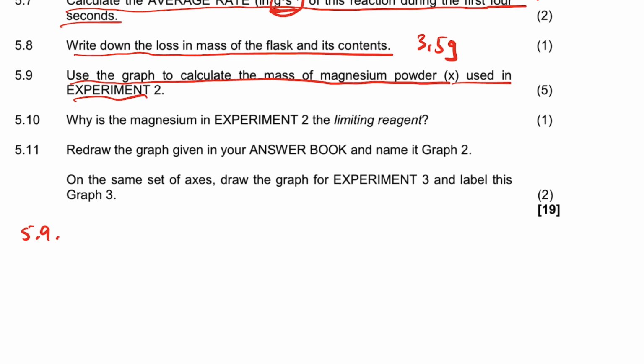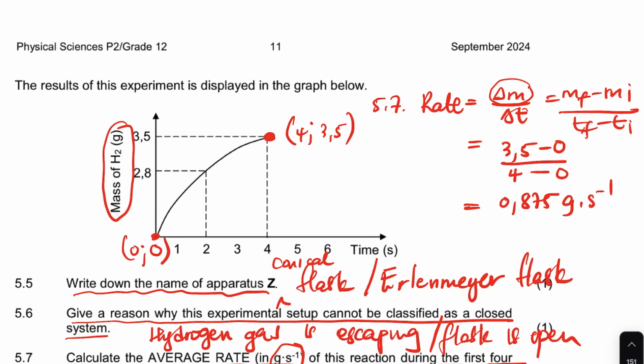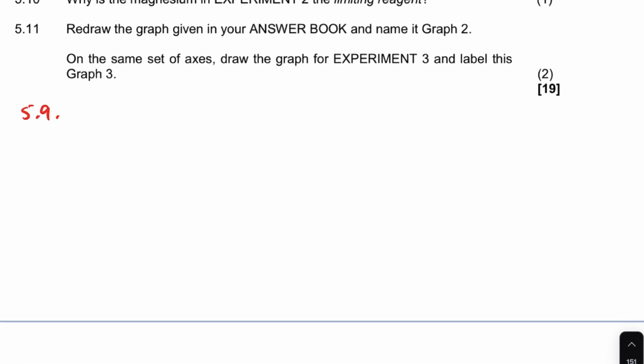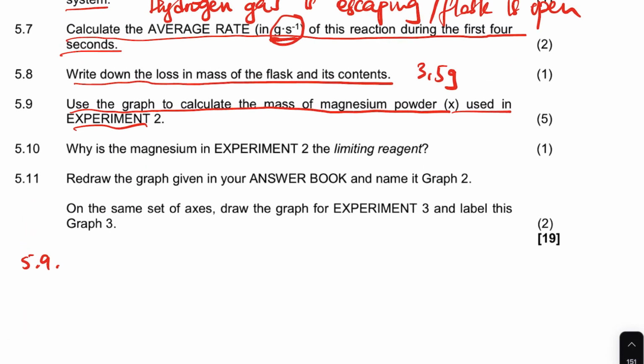So guys, you can see from the graph that it's 3.5, the mass that they have lost there, right? So that means it's the hydrogen that it has lost. That's the mass of hydrogen, which is 3.5.